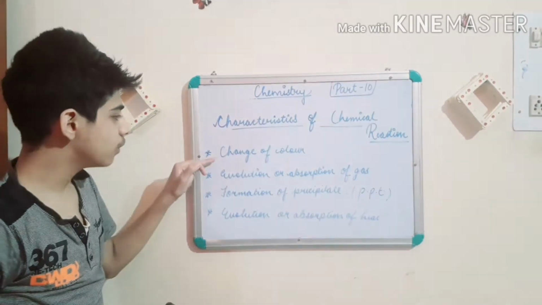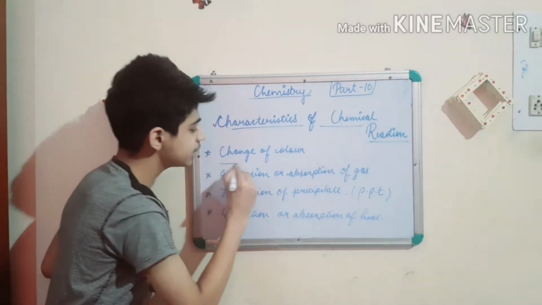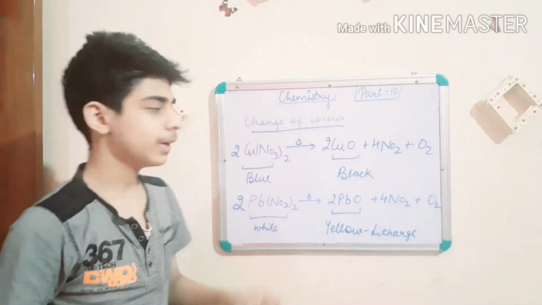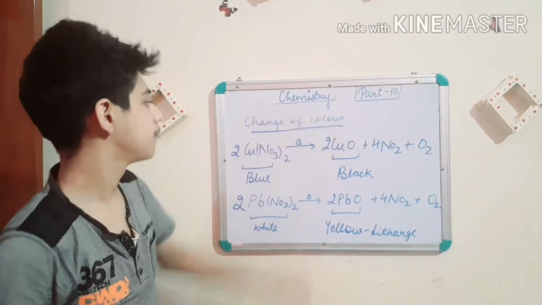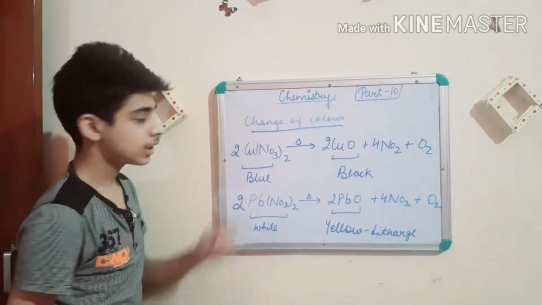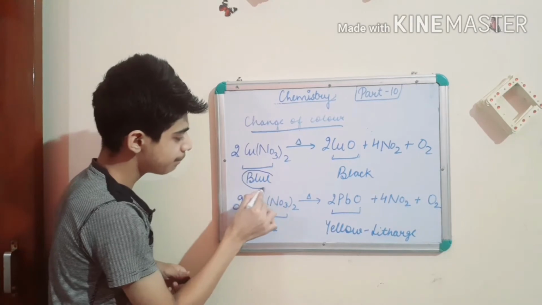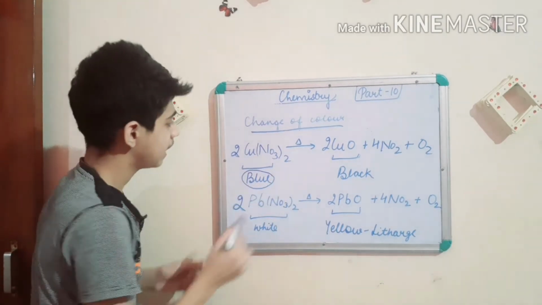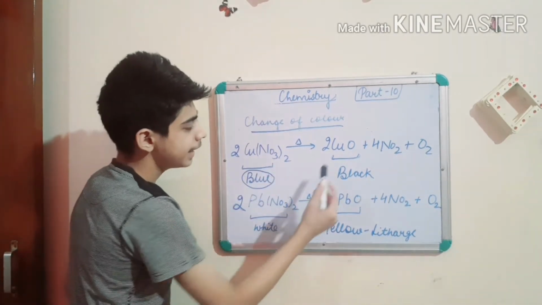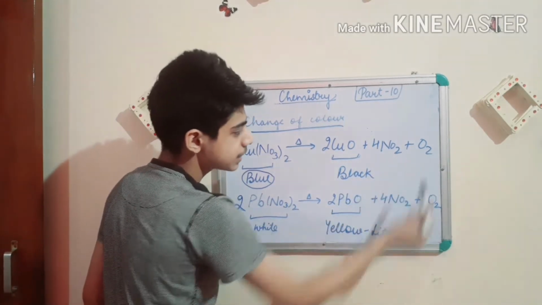So let me clear all the topics deeply. First we are going to take the examples of change of color. See, we have taken Cu(NO3)2, meaning copper nitrate, which is blue in color. Always remember, copper nitrate is blue in color. When we heat copper nitrate, it breaks into copper oxide, nitrogen dioxide and oxygen.